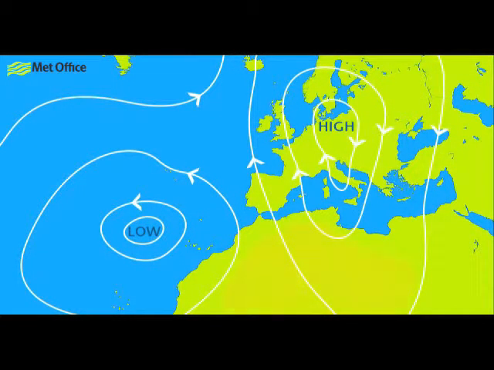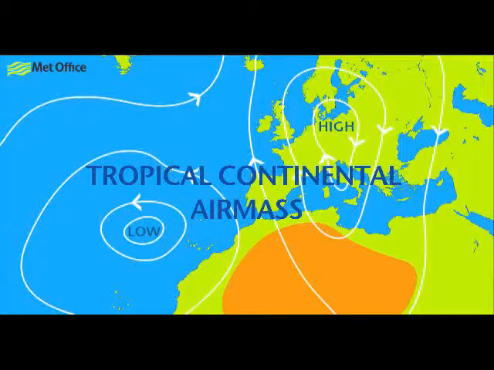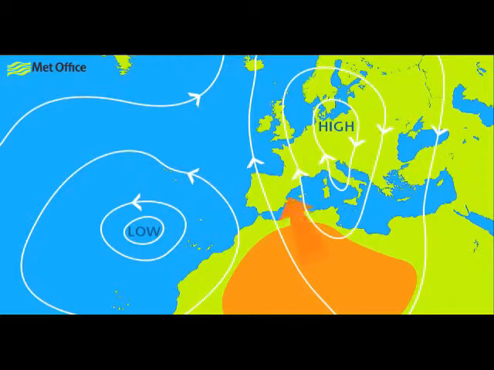For example, air that sits over North African deserts is very hot and dry. We call this type of air a tropical continental air mass because it's in the tropics and it sits over the continental land rather than over the sea. With the right weather patterns, this air can come all the way to Britain.